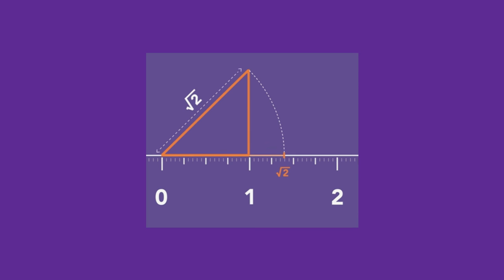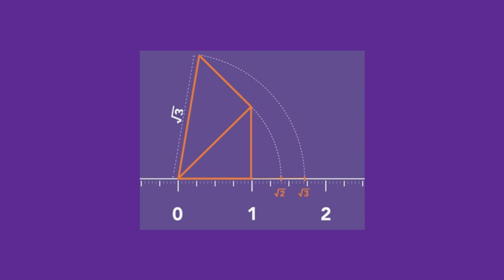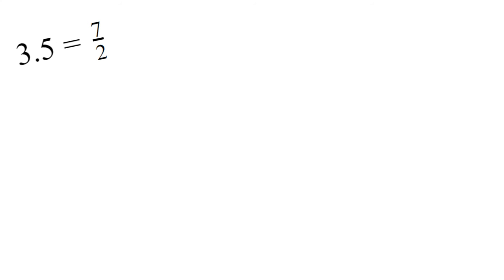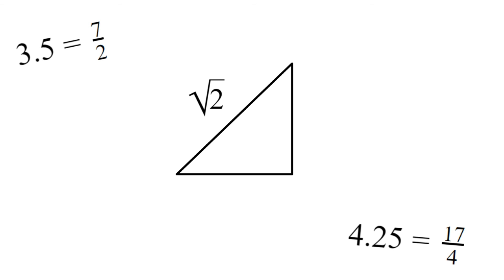Then, make another right triangle with a leg of square root of 2 and a height of 1. The hypotenuse is square root of 3, which can also be extended among the number line, and so on. The key here is that decimals and fractions are ways of representing numbers. Square root of 2 is just the hypotenuse of a triangle that has legs of 1 unit.